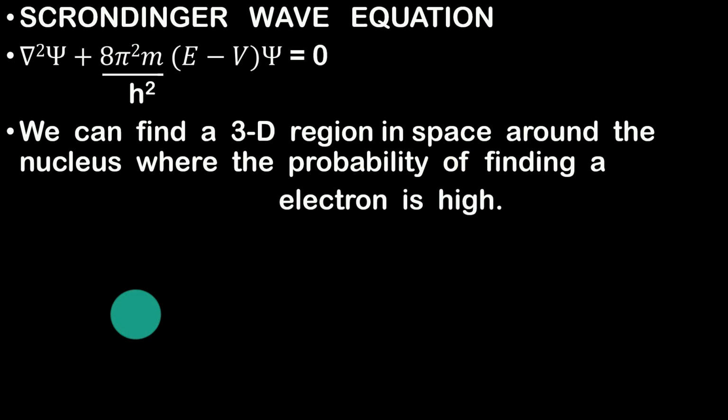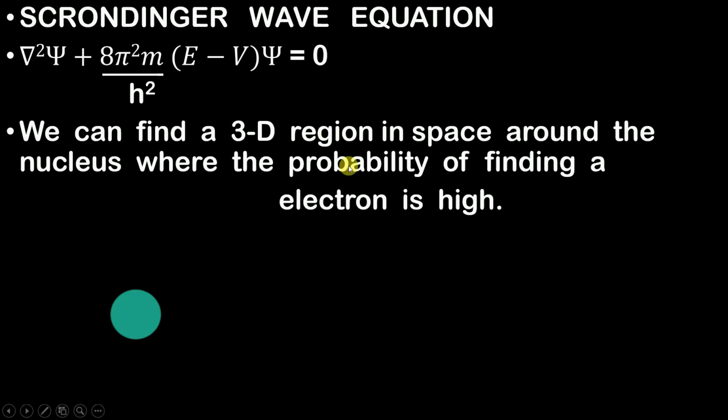Now, what is the meaning of this? Suppose this is your nucleus. And one thing that we know about electrons is that electrons move around the nucleus. So Schrödinger said that with the help of this equation, we cannot find the exact position of the electron, but at least we can find a region around the nucleus where the chances of finding an electron are high.